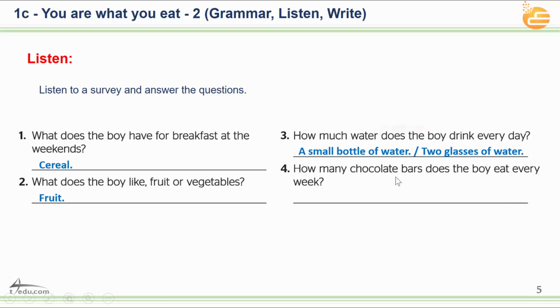Number 4, how many chocolate bars does the boy eat every week? I'm saying every week, not every day. This is very important. You have to be careful. Very nice. 7 bars a week. So that means he said 1 bar a day.